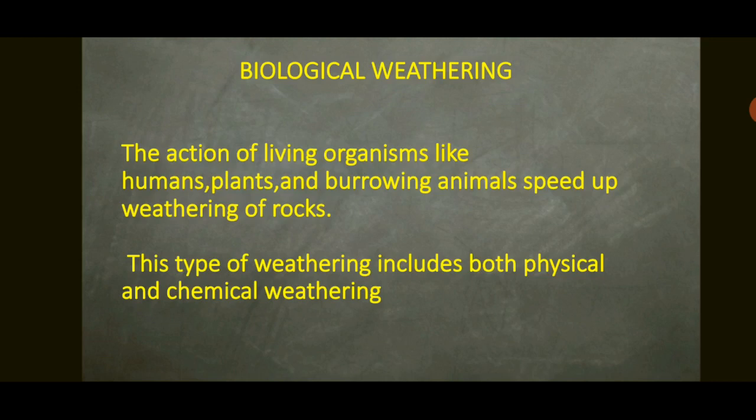In the same way, with plants, when we have deforestation or when we take out the plants by the root, the rock is also exposed to the sun or to the open. And burrowing animals are there, like rabbits, snails, earthworms, and many others. What they do is dig the earth and take things out. So they make a passage through which air can pass or water can seep inside the earth. Because of that, chemical weathering can take place. So biological weathering also includes physical and chemical weathering together.